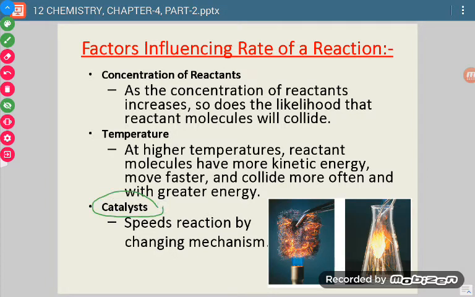Now if we use a positive catalyst, then it will increase the speed of reaction. Increasing the speed of reaction means the rate of reaction will increase. Why is it able to do so? Because the involvement of catalyst changes the mechanism of the reaction.